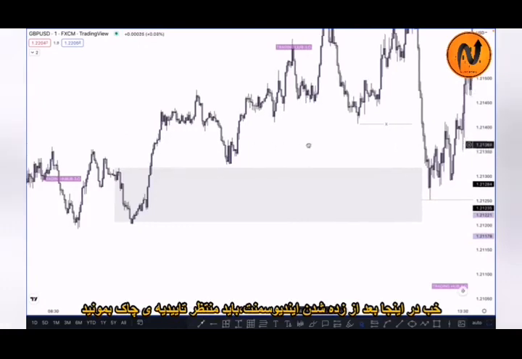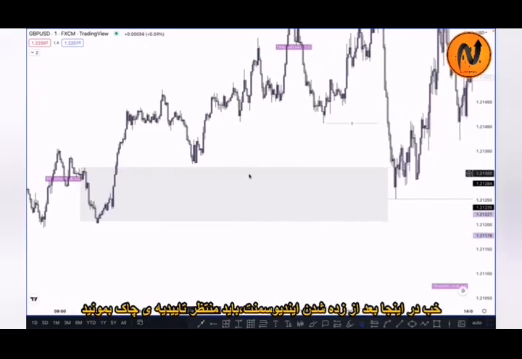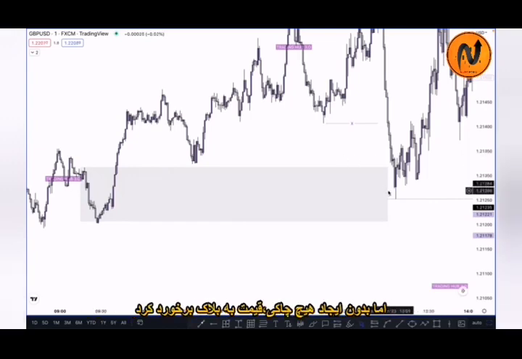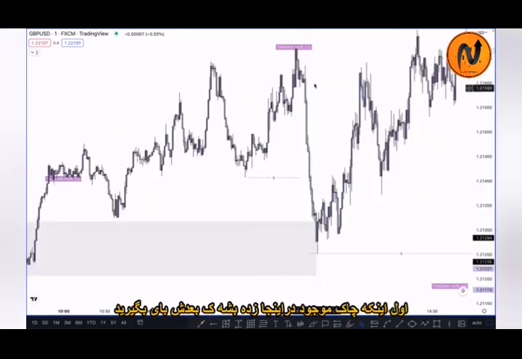So what happened here exactly? Break this inducement and you have to wait for a change of character, but the market did not create a structure; the market tapped on your order block. So in this case you have to wait for two POIs. First one, change of character is here.